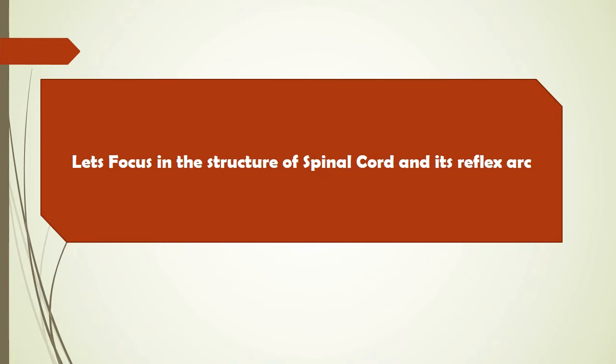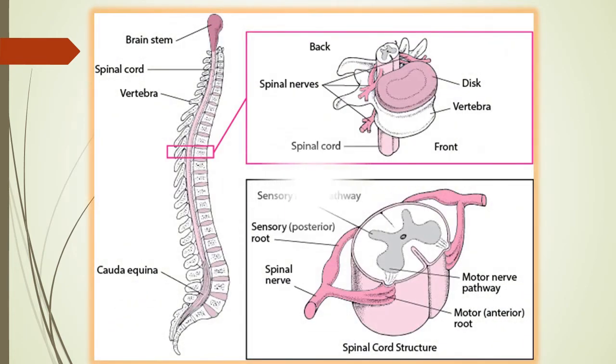So let's focus on the structure of the spinal cord and its reflex arc first. So what is the spinal cord? Spinal cord is a hollow nerve cord. You can see the structure located within the vertebral canal. Like the brain, the spinal cord also has meninges, 3 coverings.